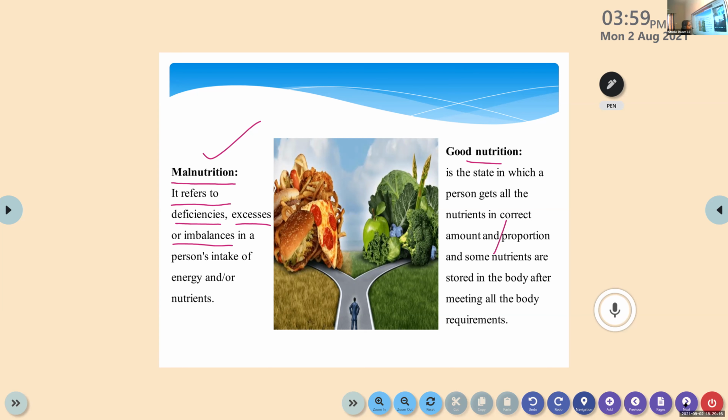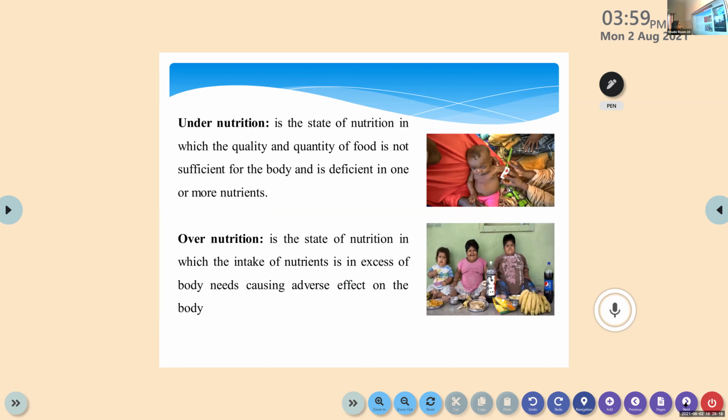Okay. So malnutrition is of two types, right? One is undernutrition, another one is overnutrition. So what is undernutrition? It's already in the name. It is a state of nutrition in which the quality and quantity of food is not sufficient. That term is very important.